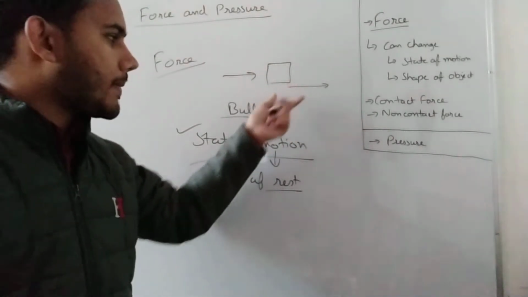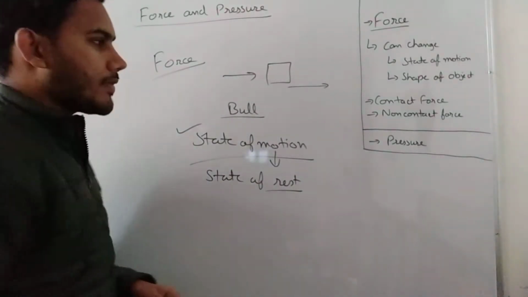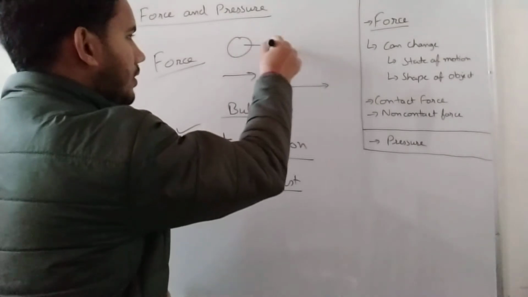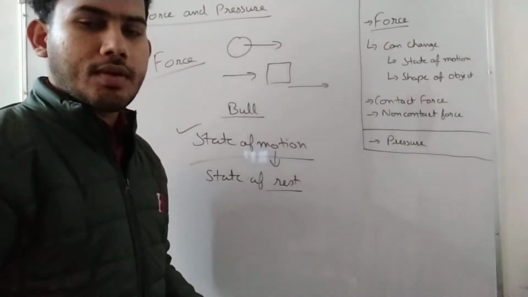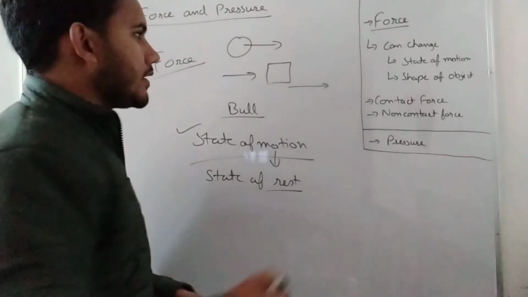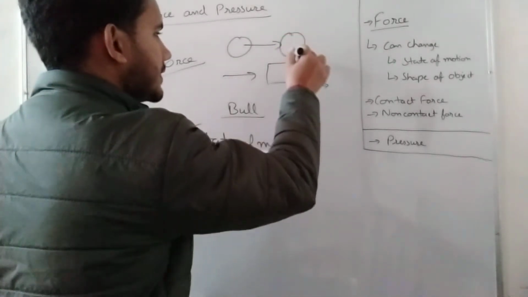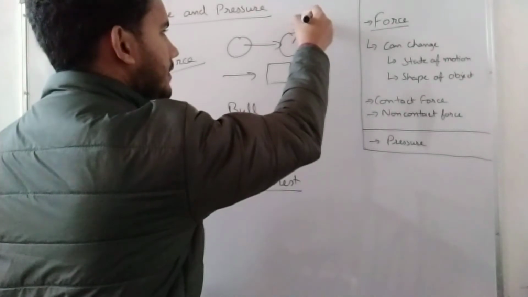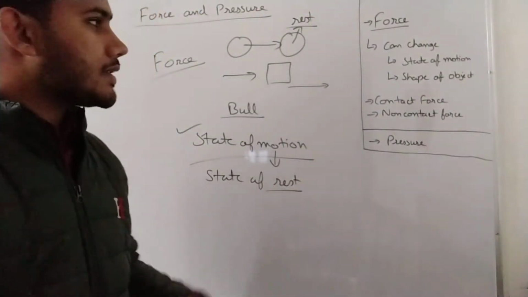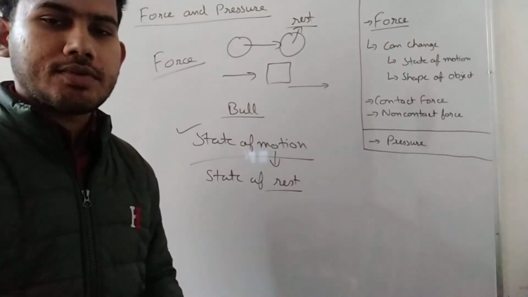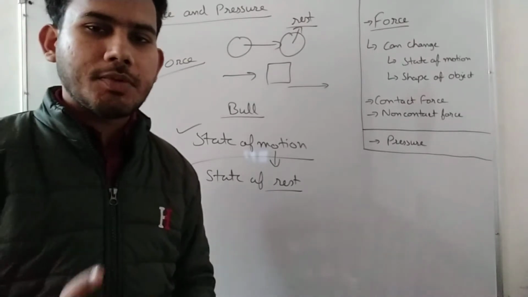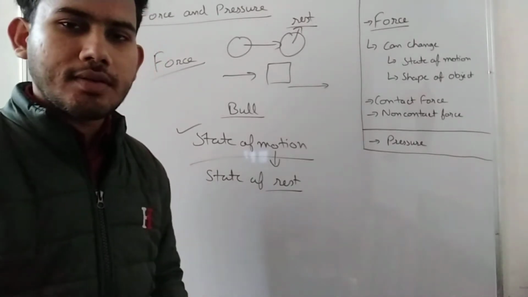The other thing is, if there is a ball moving toward you and you stop it using your hand, it has attained the state of rest. This is also a change in the state of motion, and also there is interaction between two objects, you and the ball.